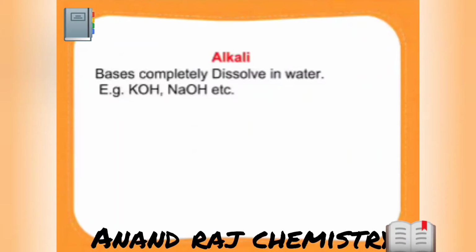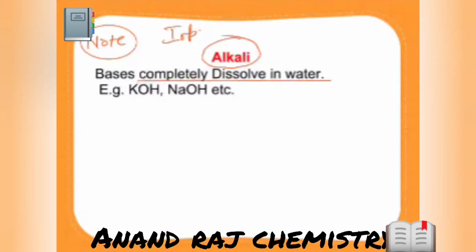Okay, so let me tell you about another term. This is important, and as a note, you can write it. Alkali. Alkali are those bases which can completely dissolve in water. So alkali are those bases which are completely dissolved in water. Examples: KOH, NaOH, these are the general examples for alkali.